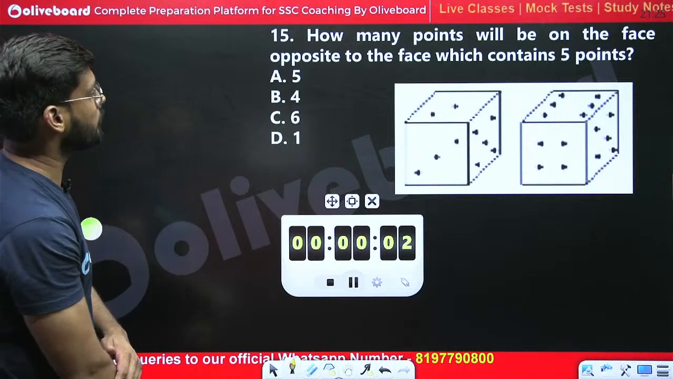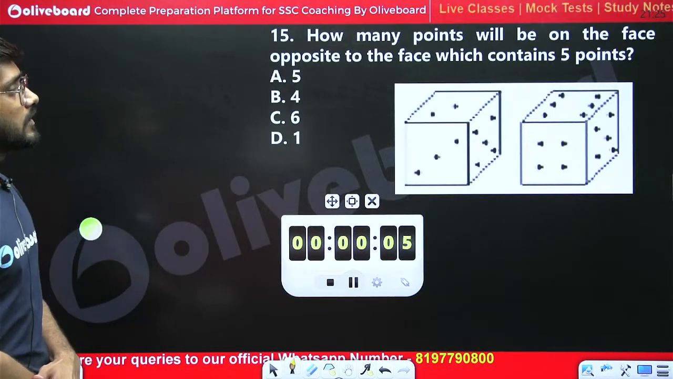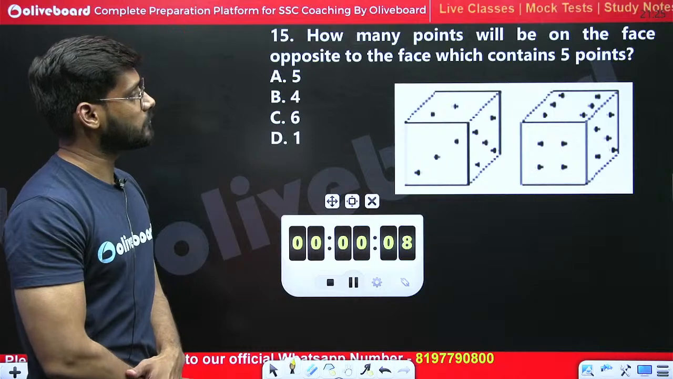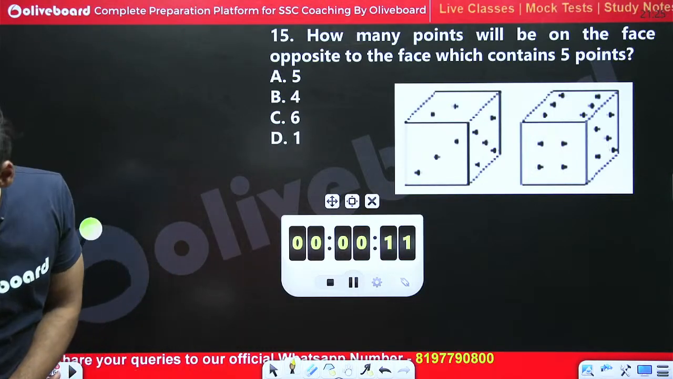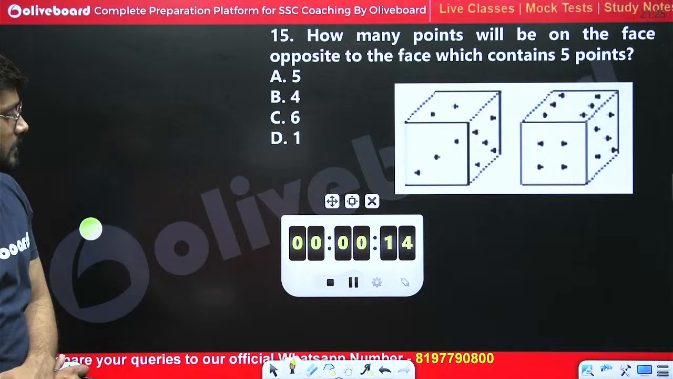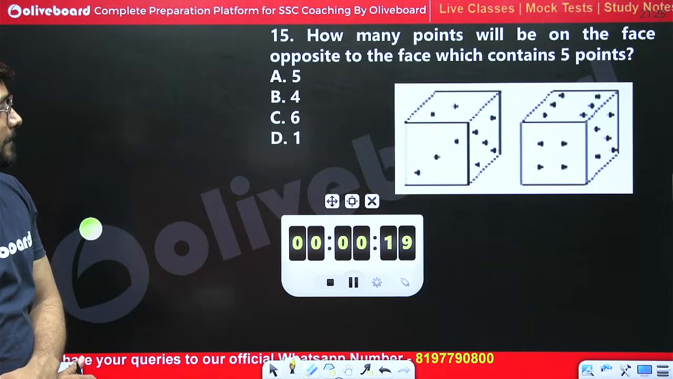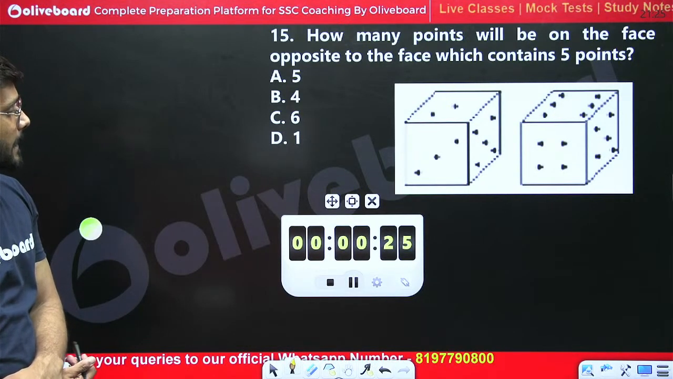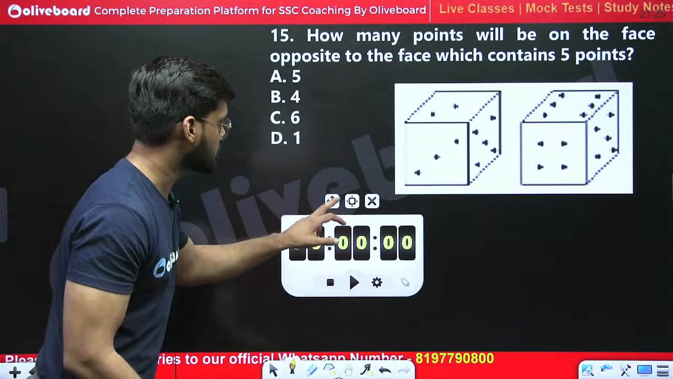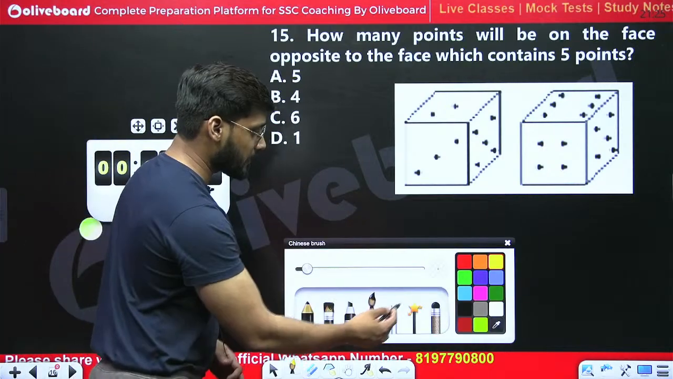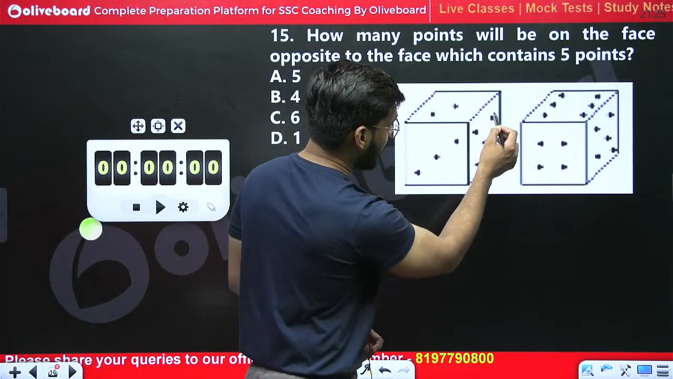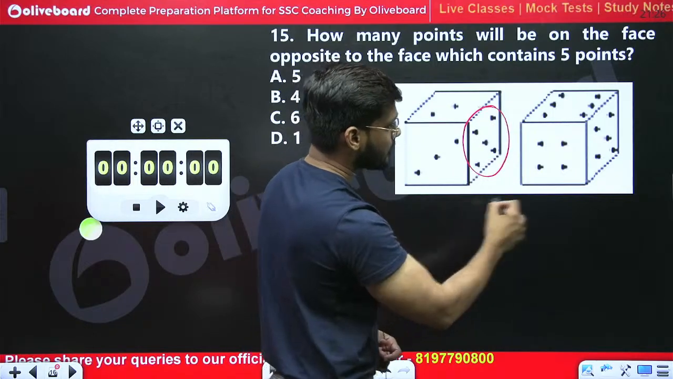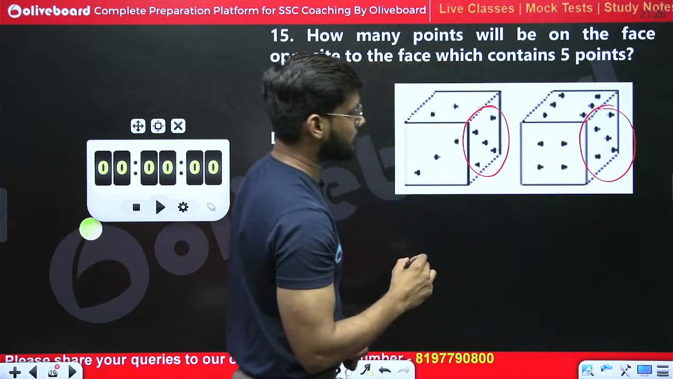How many points will be on the face opposite to the face which contains 5 points? Okay, let's see. What is the similarity between these two dice? That 5 points are given on this face and 5 points are given on this face, right?